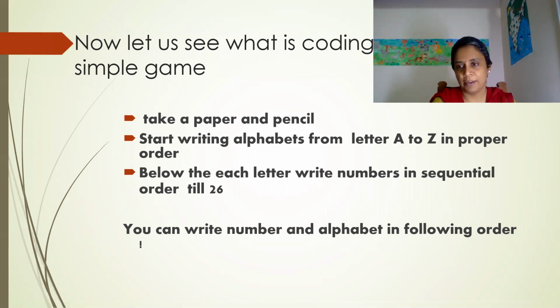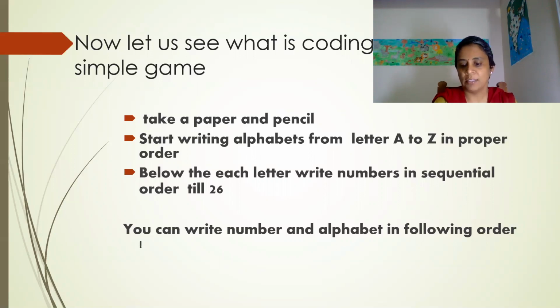Now it's very simple. We are going to write the alphabet, the letters from A to Z in order. Before writing, just wait and listen to the instruction. Below each letter, write the numbers in order till 26. We have 26 letters, and each letter will have one number below it.